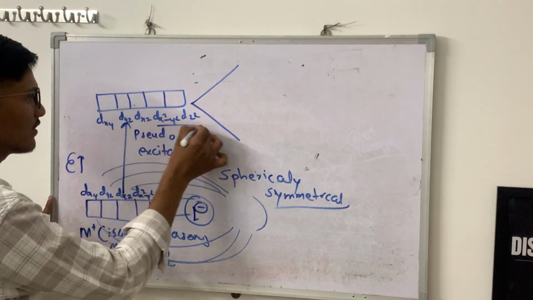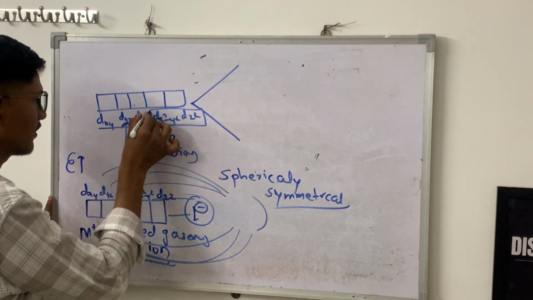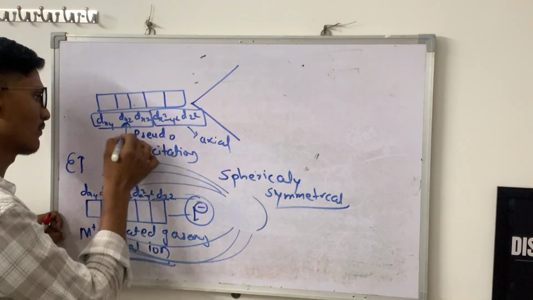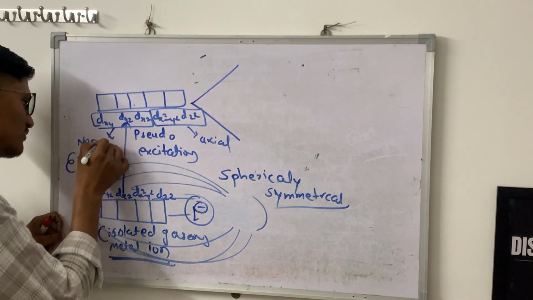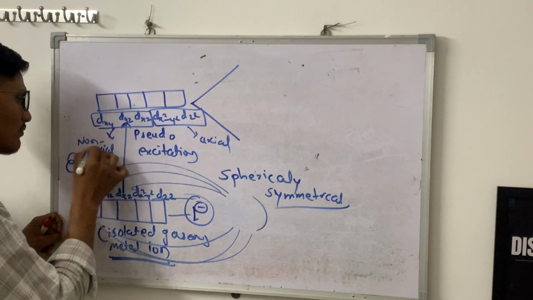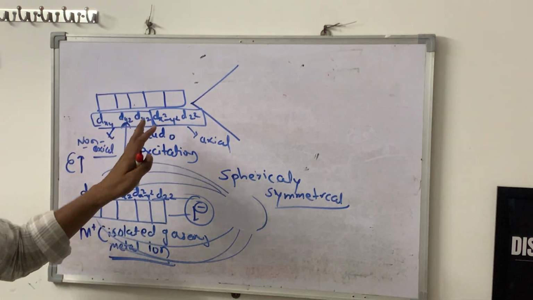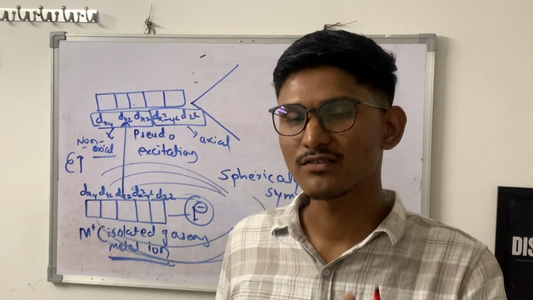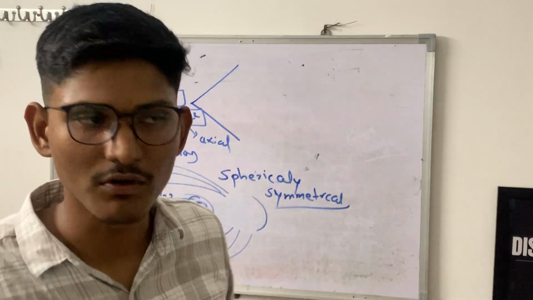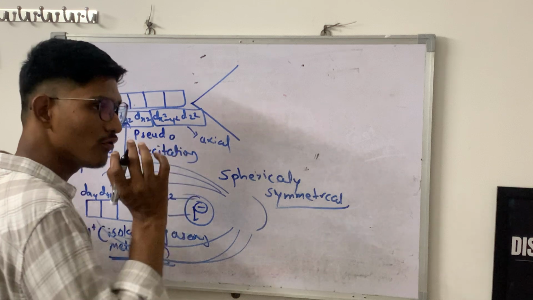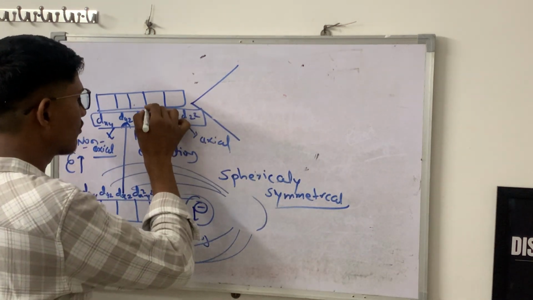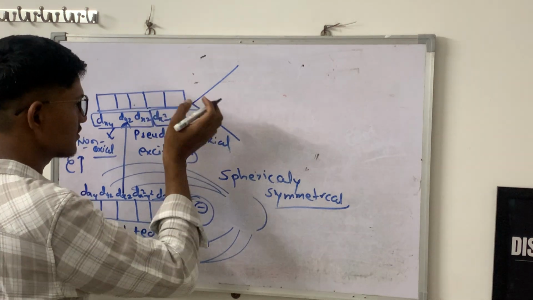These are the axial, these are the non-axial orbitals. The lobes of those orbitals which are on the axis experience more repulsion. So because of that, they have more energy. Because of that, splitting will occur in the orbital.